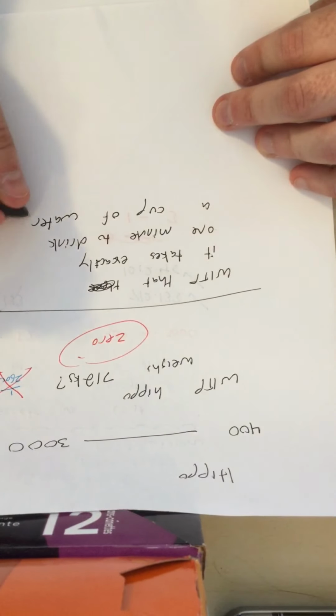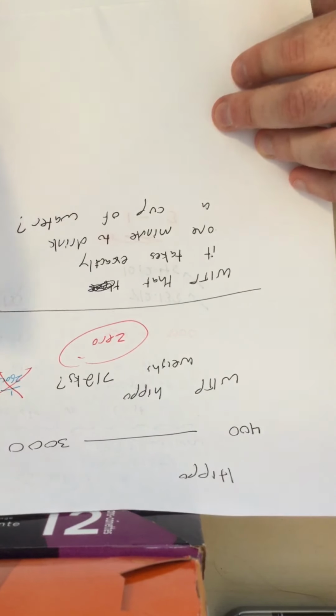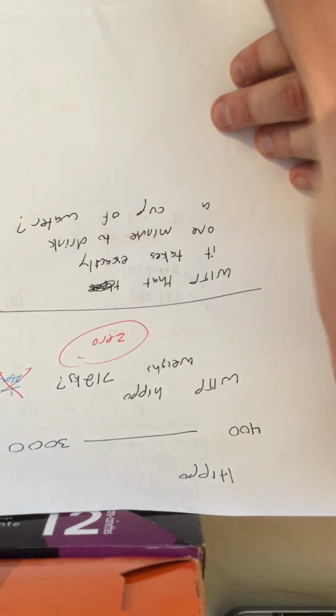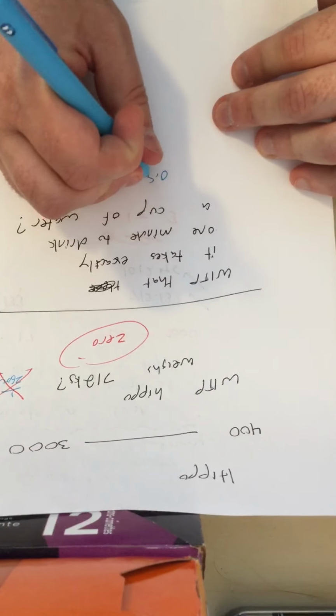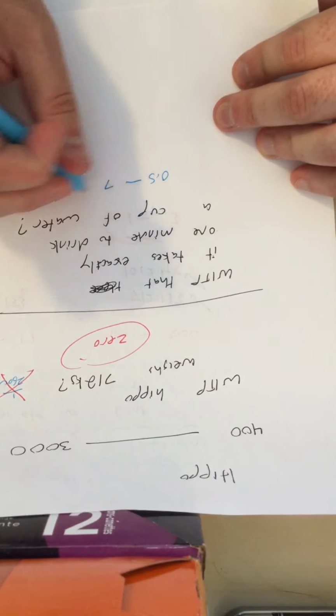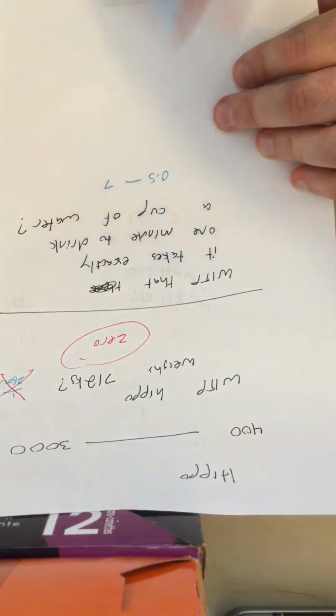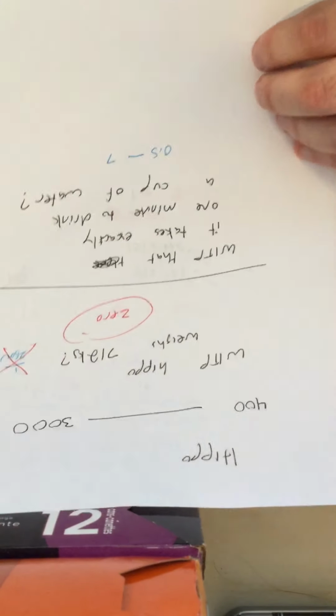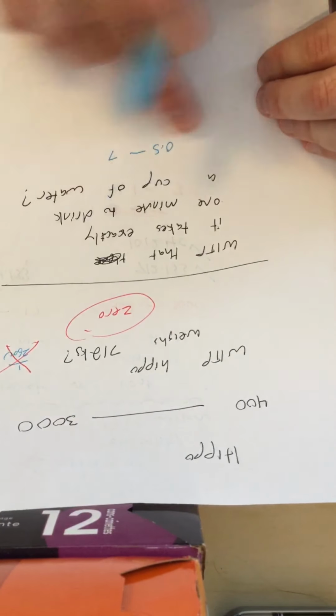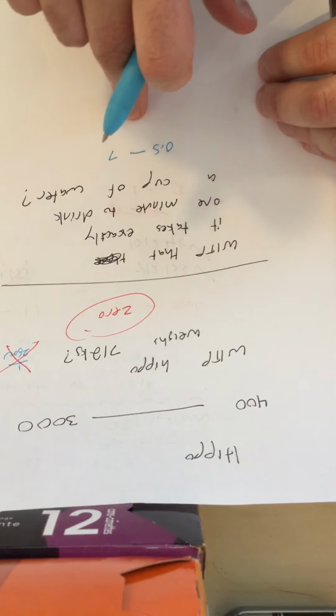If I said, what is the probability that it takes exactly 1 minute to drink a cup of water, and let's say the range is that it probably takes anywhere from half a minute to 7 minutes, what's the probability it takes exactly a minute? The answer is, again, 0, because there's an infinite number of possibilities here, so the probability of it being one exact thing is, in fact, 0.